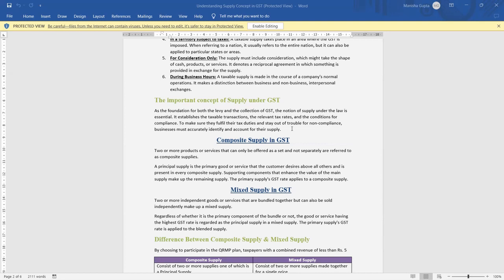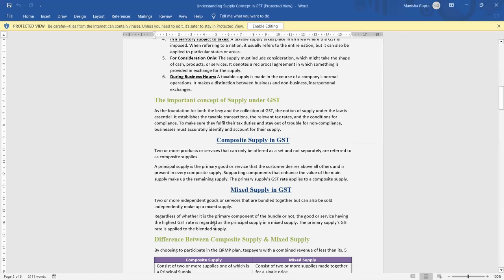At that time the highest rate of GST will be charged on that product. In composite supply, the principal supply rate will be charged. And in mixed supply, the highest rate of any product, goods or service, will be charged.